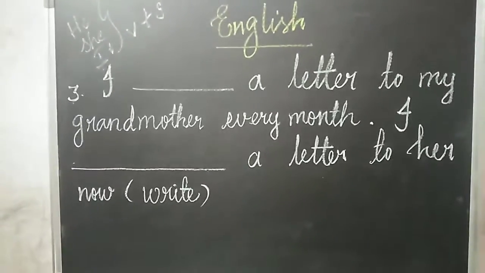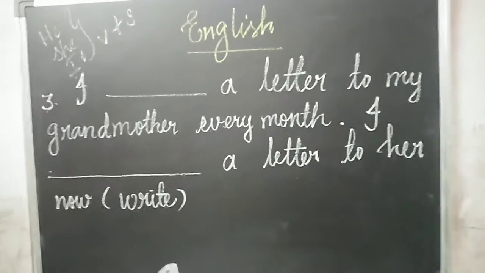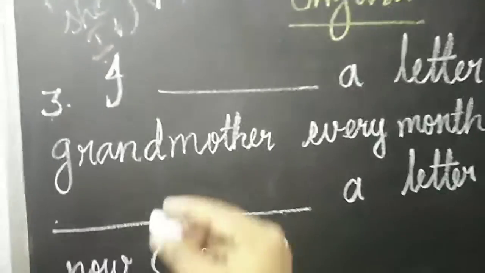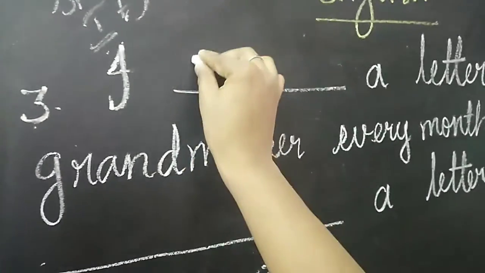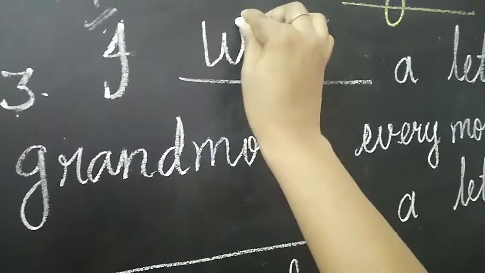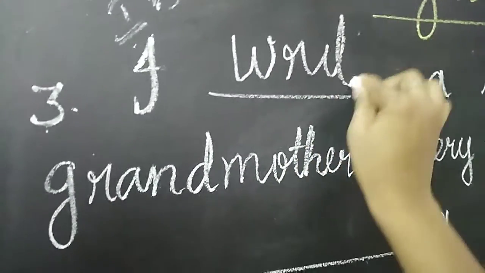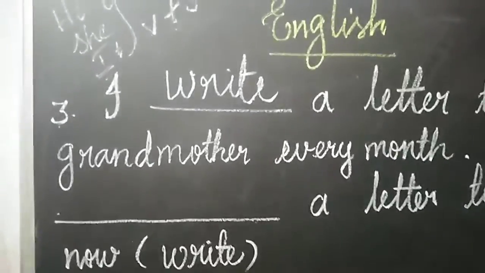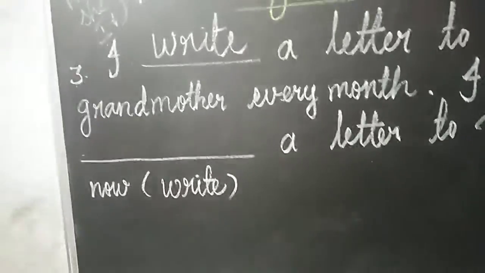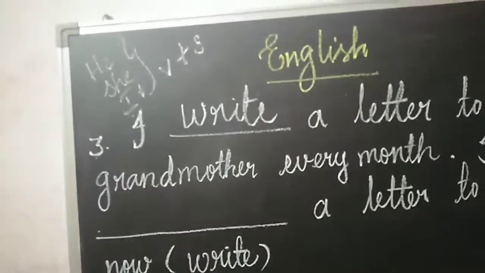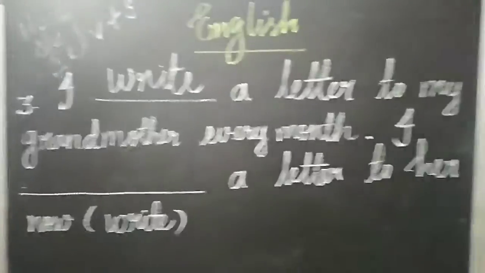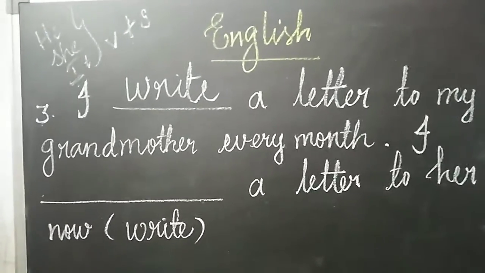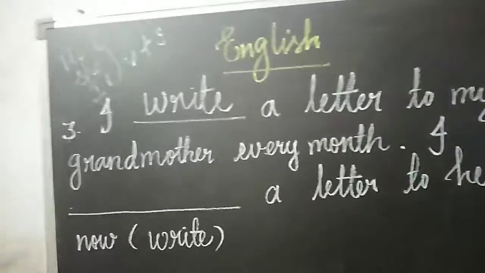Next line, I write a letter to her now. See, children, next line. In this line, I is a singular noun. So which helping verb do we have to write? Yes, I am. I am plus verb plus ing form. I am writing. Verb write is given, so write plus ing form. I am writing a letter to her now. Am is the helping verb, we already studied.